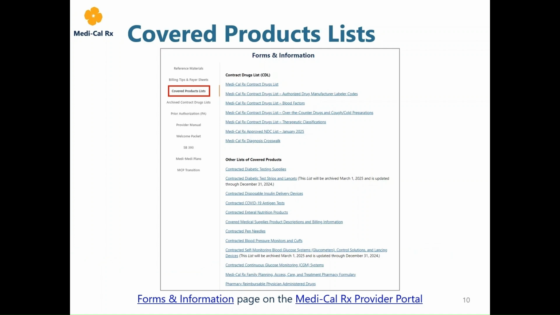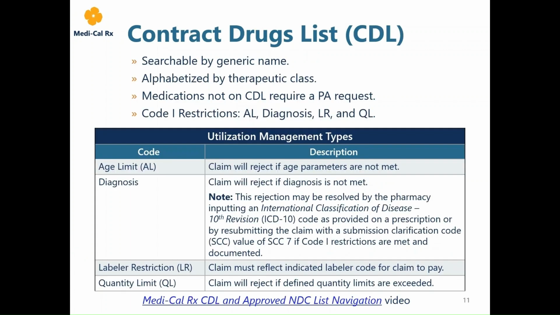portal under Forms and Information, which are updated monthly. These lists provide detailed information regarding drugs and products that are eligible for coverage and reimbursement under Medi-Cal Rx, including coverage restrictions, reducing the need for PAs. The CDL is searchable by generic name and is alphabetized by therapeutic class. Drugs not found on the CDL require a PA.